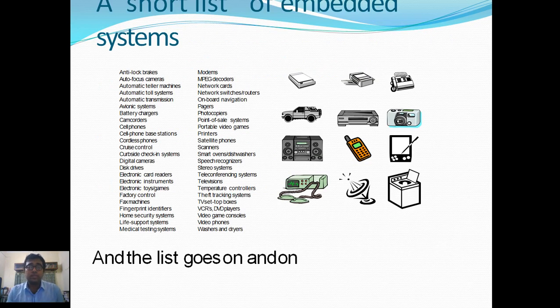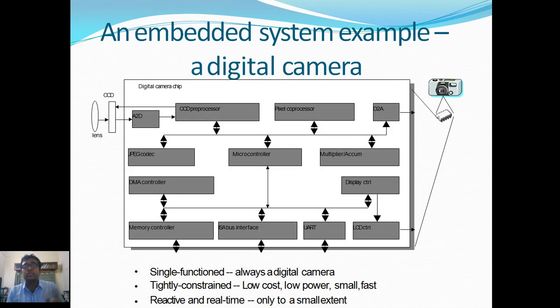A short list of embedded systems. There are different kinds of things there, such as anti-lock brakes, auto-focus cameras. You can see about that. And this is the last one. This is the embedded system example of a digital camera. Now you can see that this is a single function, always, because this is a digital camera.